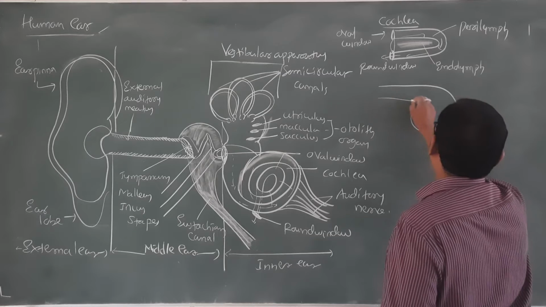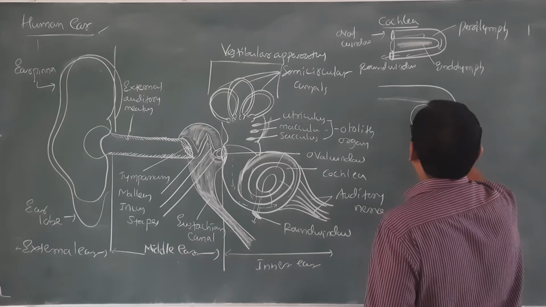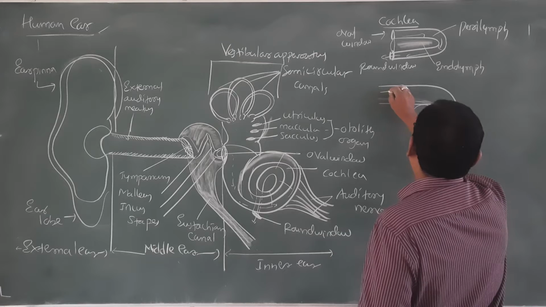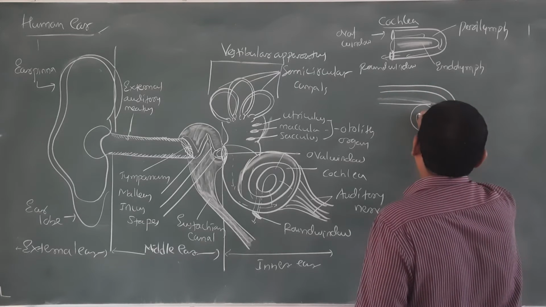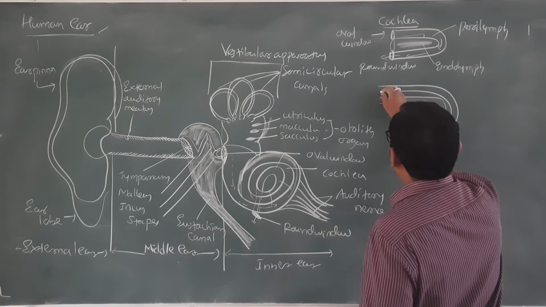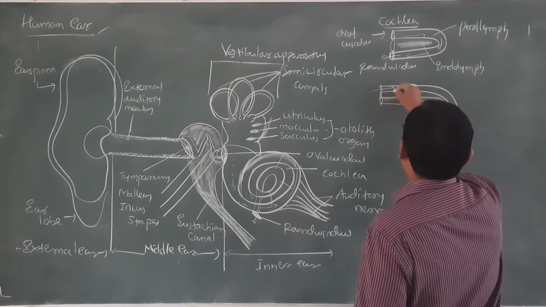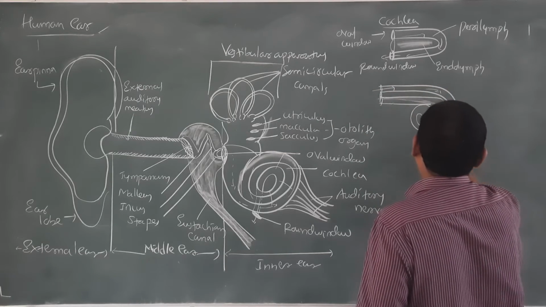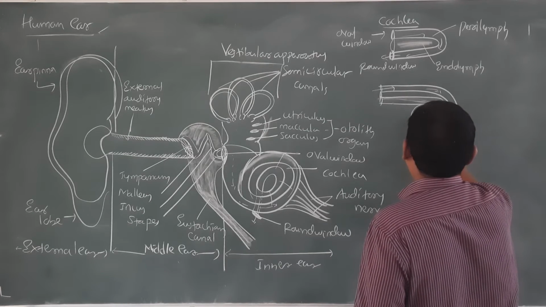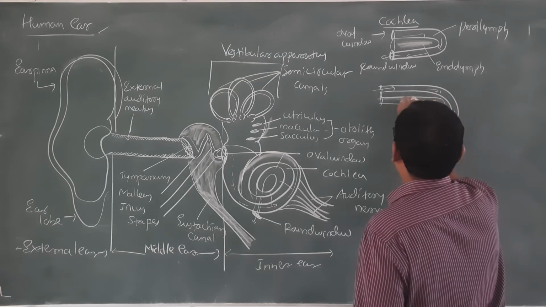It is actually a tube inside the tube. Here the vibration is coming. I hope now you will be able to understand this.